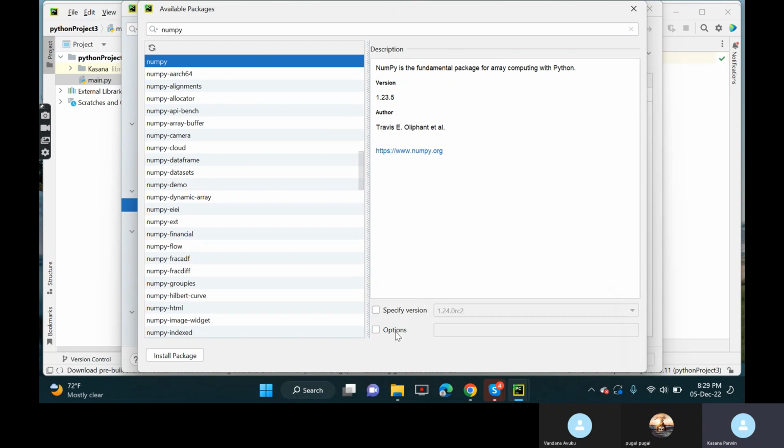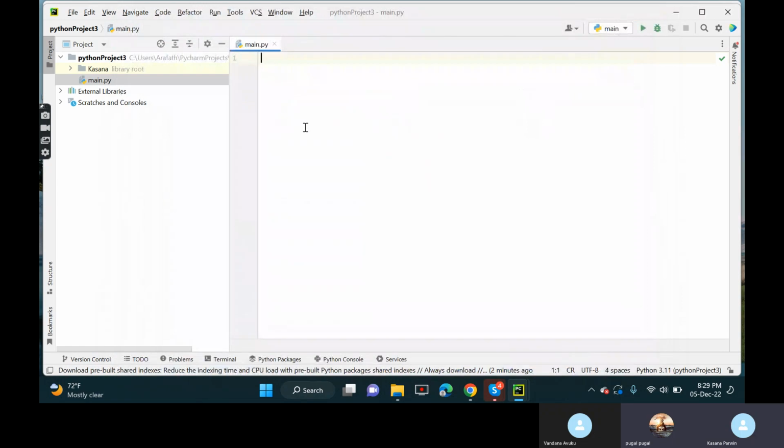Should I check any of these boxes? Last time I didn't do anything with this. Is the new project created or not? The new project is already created. I have that as main. Then why is it showing these options? You are already getting main.py, right? Just close these things. Okay. Yes, sir. Go to the Python packages, type numpy, and try to install it one more time.